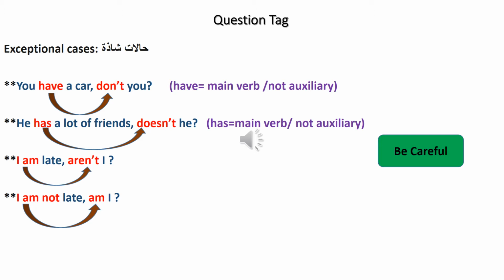Okay, here we have exceptional cases. Today we are going to talk about exceptional cases in our rule question tag. Let's start with the first sentence. You have a car, don't you? You have a car, don't you?